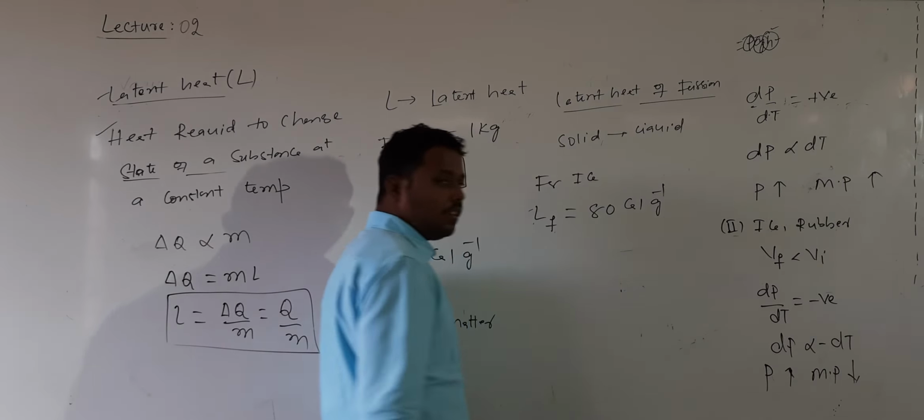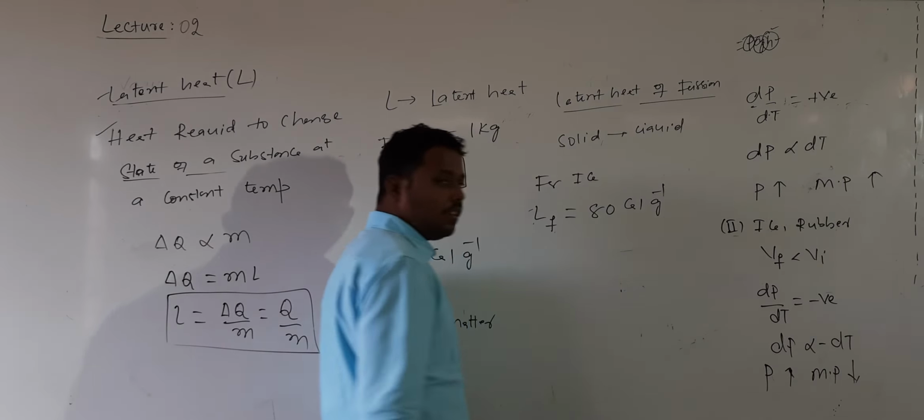The latent heat of ice is 80 calorie per gram. If I want to write it in joules, it is 80 into 4200 joule per kg, because 1 calorie is 4.2 joules and 1 gram is 10 to the power of minus 3 kg.